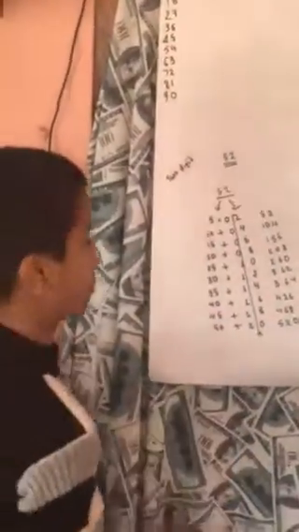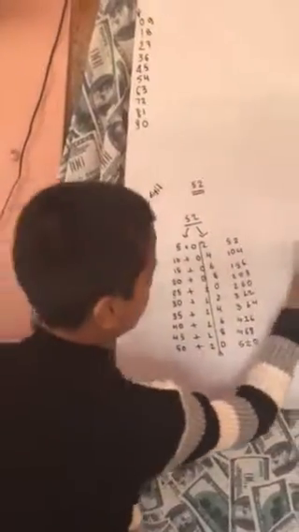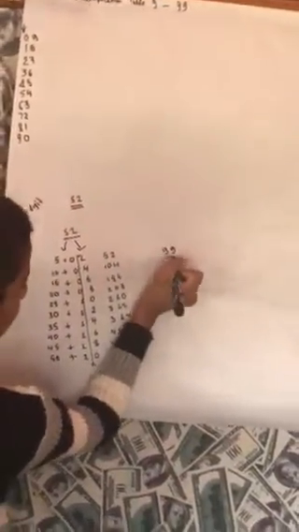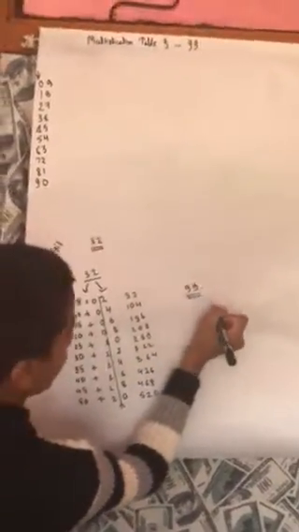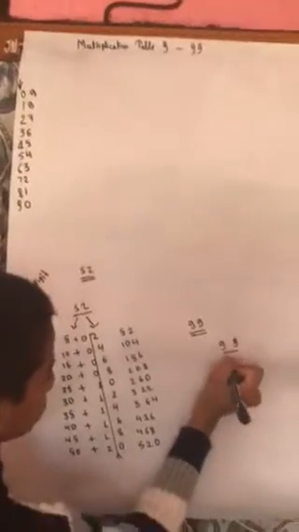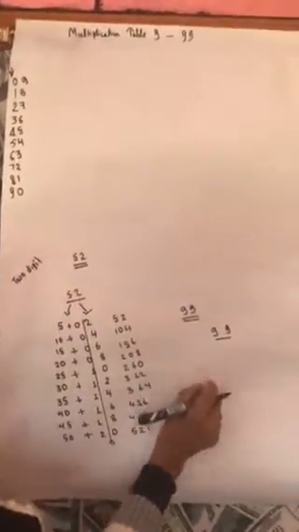We can do this by complex multiplication, and now let's do the multiplication table of 99. 99 is also like that, but we have to write it in another way. Here we have to write the table of 9.